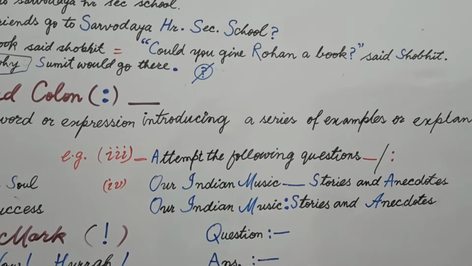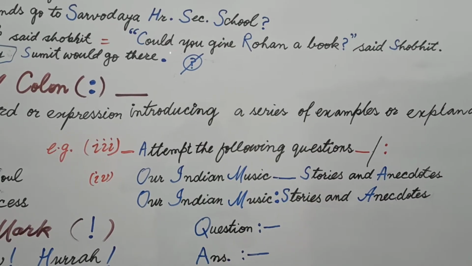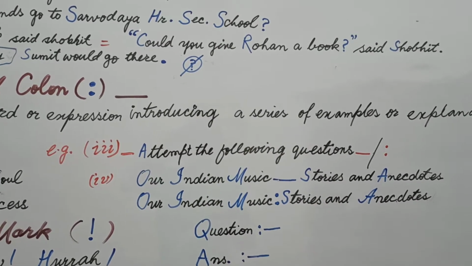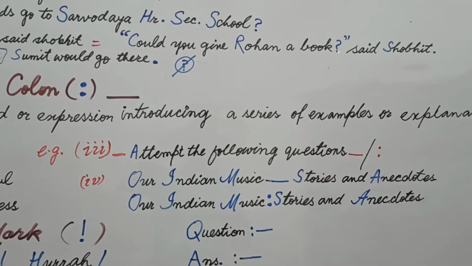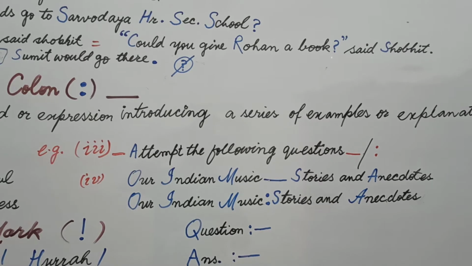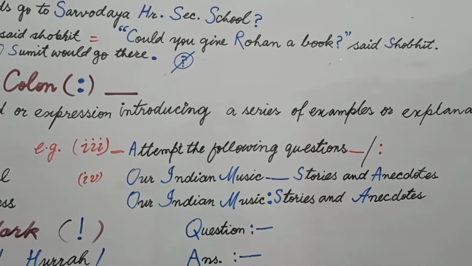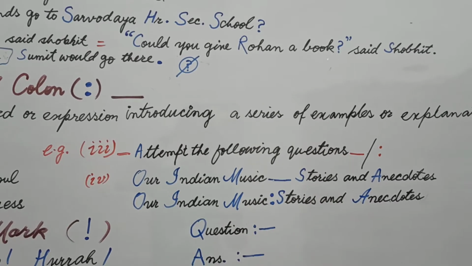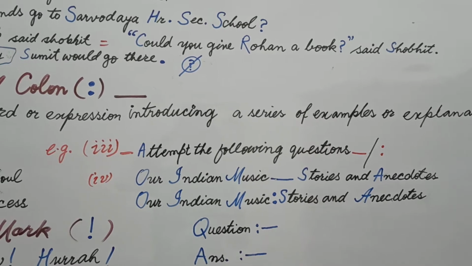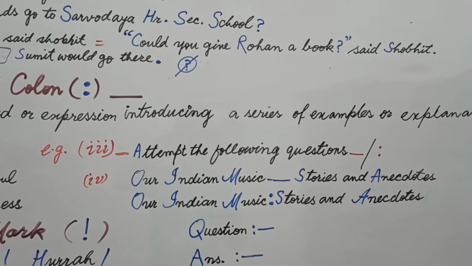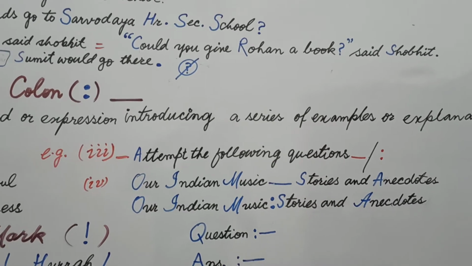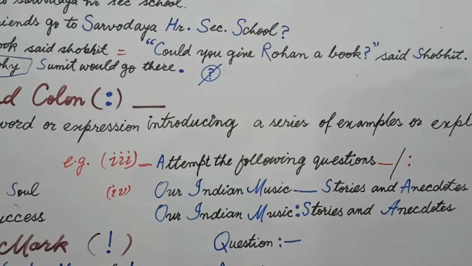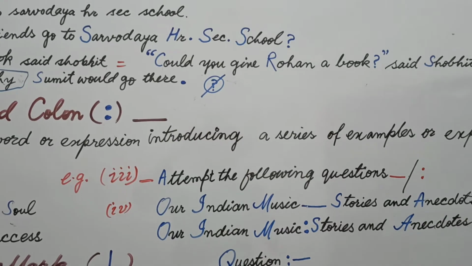Now students, the main thing is if you have an interrogative sentence, inside the inverted commas you put the question mark there. If it had been a full stop, we would have changed it into a comma, because a full stop is changed into a comma whenever we write inverted commas at the beginning of the sentence. But if there is no full stop, but only a question mark or a sign of exclamation.